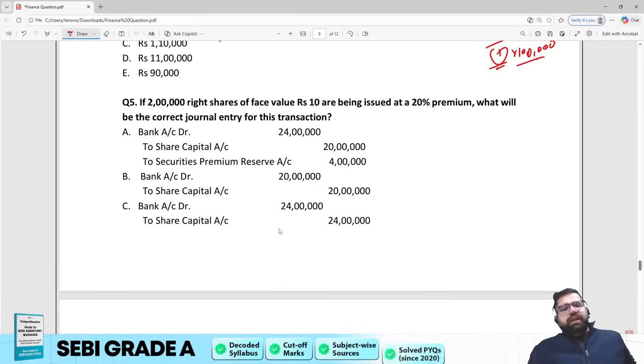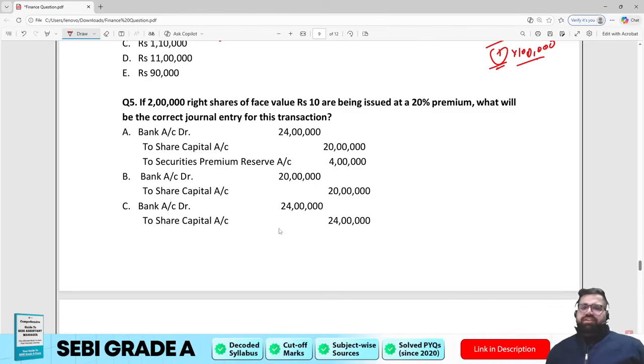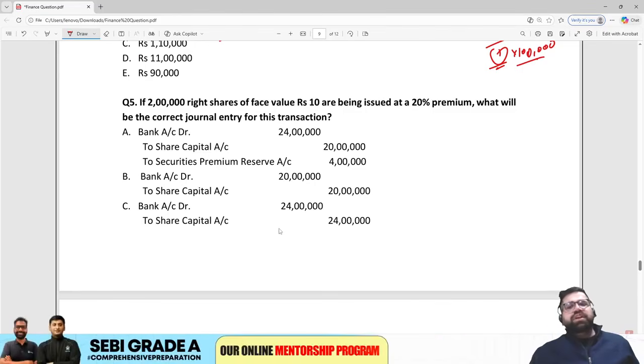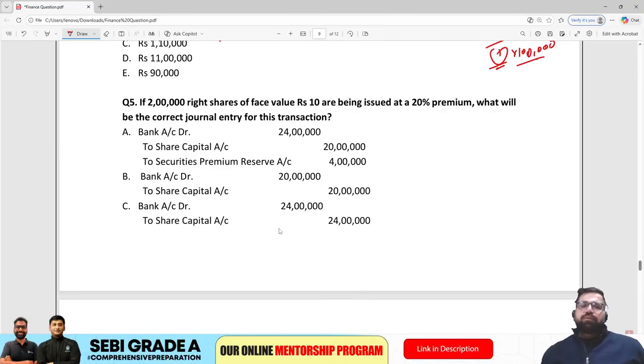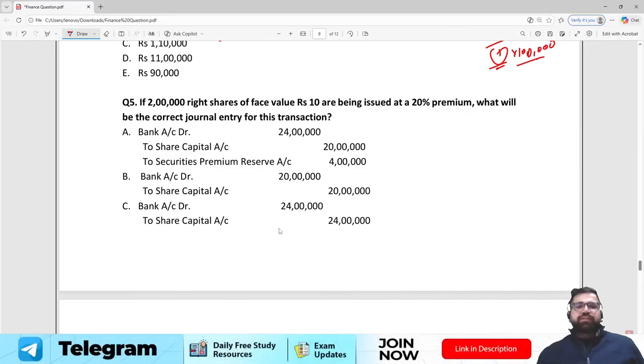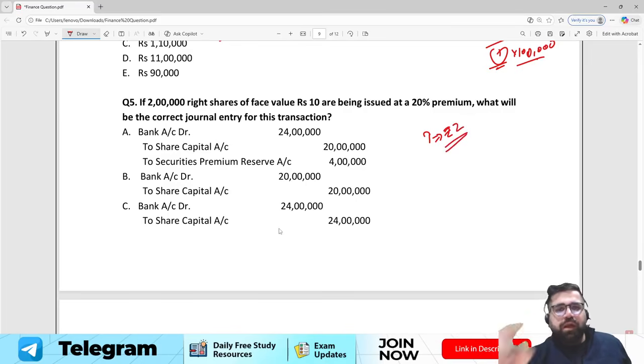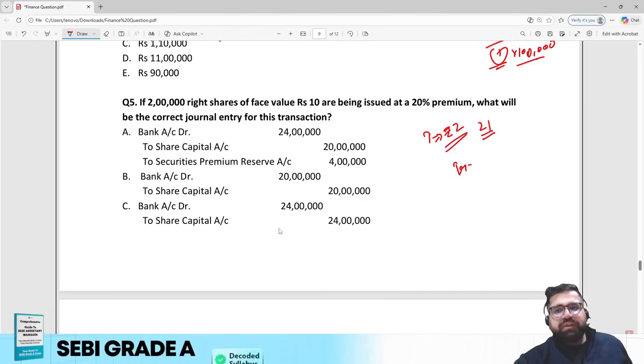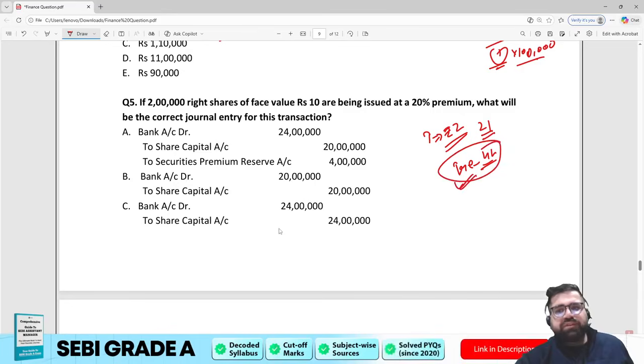Fifth one, if 2 lakh rights shares of the face value 10 are being issued at a premium of 20%, what will be the correct journal entry for this transaction? So your premium per share will be what? 20% of 10, which will be rupees 2. How many shares you are issuing? 2 lakh. So total premium collected will be what? 2 lakh into 2, which is 4 lakh. So this 4 lakh will be transferred to securities premium reserve, right?